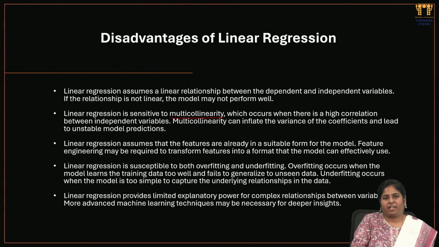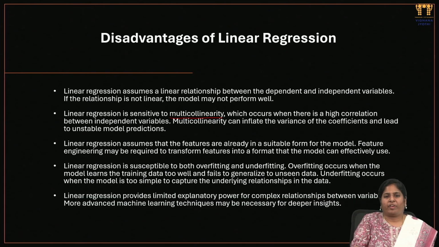Then the next point is that linear regression assumes the features are already suitable for the model. Feature engineering may require transforming the features so that the model can be used effectively. Sometimes we can't get the independent variables directly. The training data is not enough to derive what we require for the prediction values. So that is sometimes an issue.